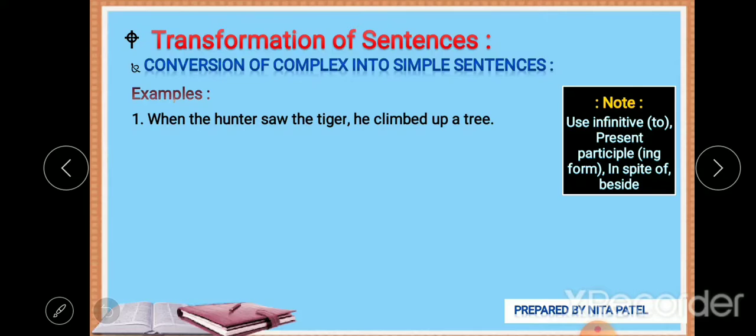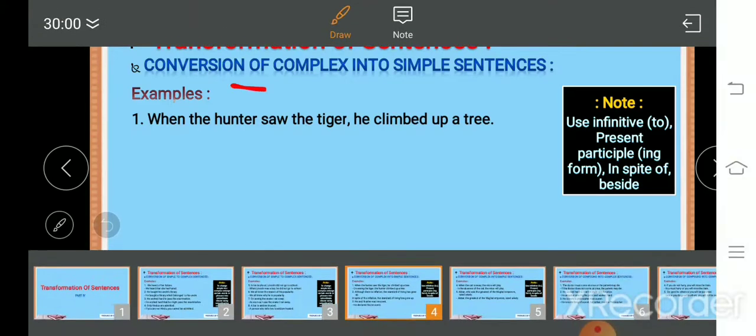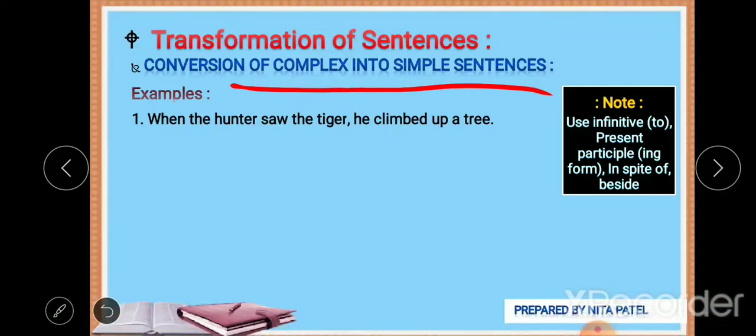Now it is vice versa, conversion of complex sentences into simple sentences. Earlier what we have seen, simple into complex. Now totally reversed, complex into simple. When the hunter saw the tiger, he climbed up a tree. It is like, as soon as I saw the snake, I ran away. That kind of thing is there, right?